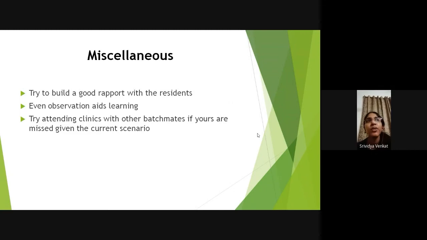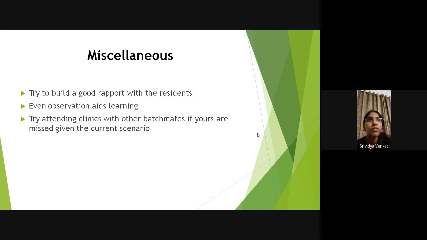Okay, these are just a few extra points that can make your postings a little more fruitful, because I know that a lot of times you just end up going and you feel 3 hours got wasted, and then you come back. So when you go, in the beginning itself, try and look for residents who are ready to teach you. And once you find such residents, hold on to them till the end, take their contacts as I already said, and coordinate. One or two people will always have to coordinate, but try to do it with some diligence. Don't think of it as a responsibility, but do it with fun, because it's fun. Once you start understanding what you're doing, it's really fun.